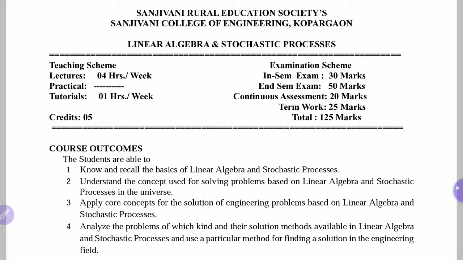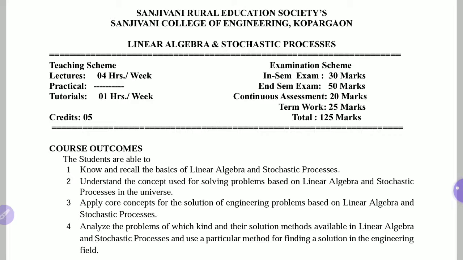So total marks for this course is 125 marks. 100 marks cover the theory part and the tutorial part has 25 marks. Per 25 marks there is 1 credit, so the total number of credits for this course is 5. If you clear this paper, you will get the full 5 credits.